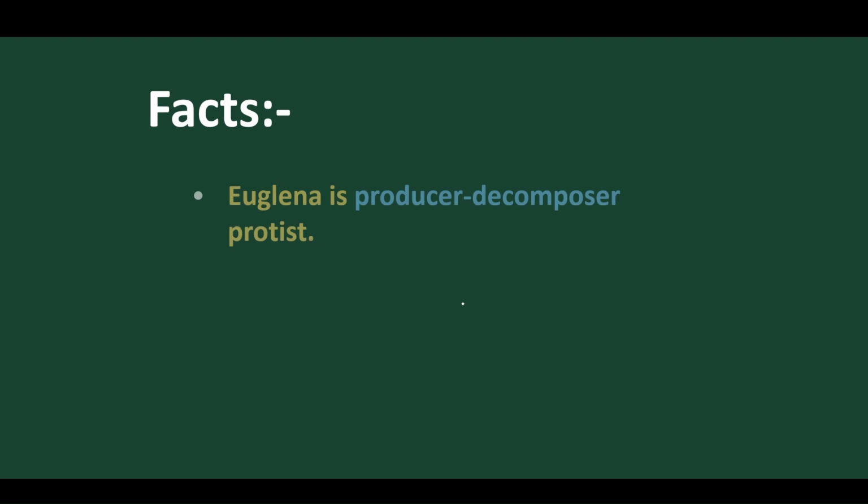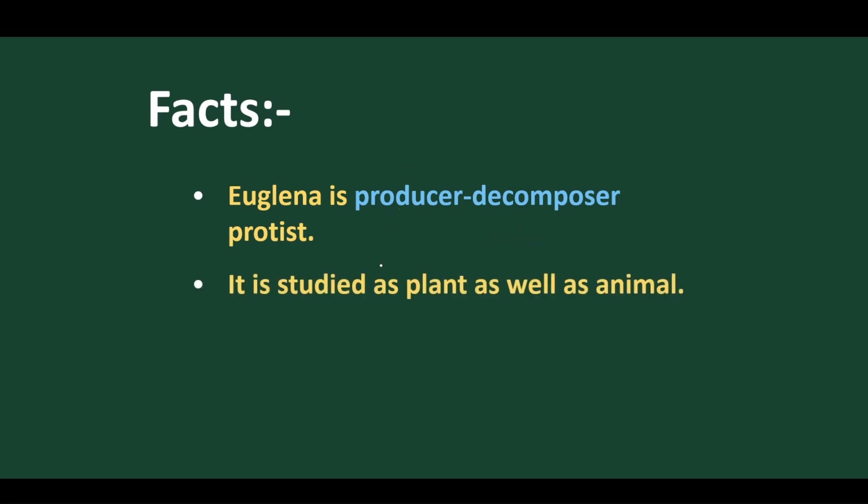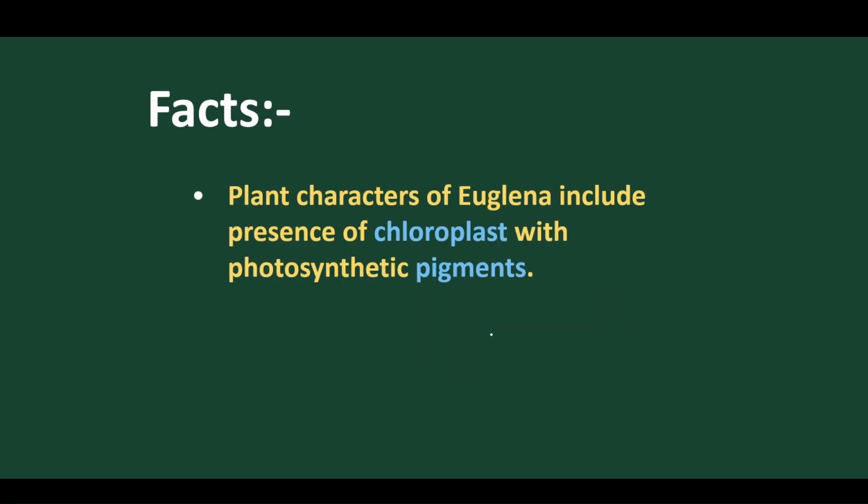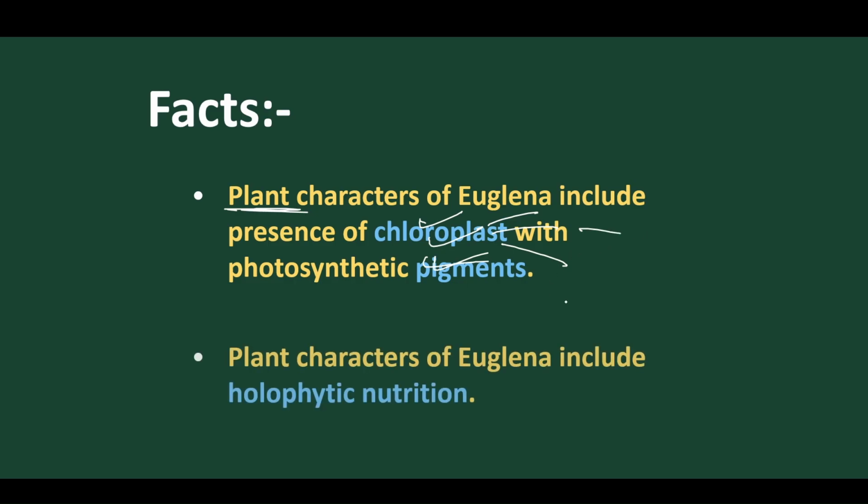Now let's move into different facts. Euglena is both producer and decomposer because they are photosynthetic and saprobiotic. It is studied that they are plants as well as animals, so it is sometimes called a plant-animal. The plant characters of Euglena are due to the presence of chloroplast and pigments: chlorophyll A, chlorophyll B, beta carotenes and xanthophylls.